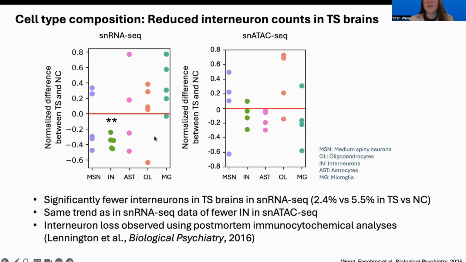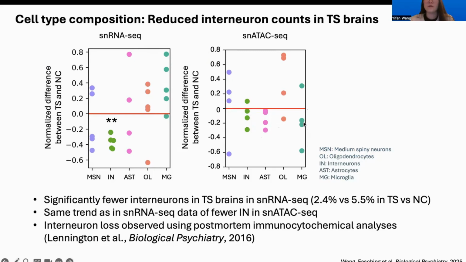With the cell type annotation, we now are able to take a look at the cell type composition, where we observed reduced interneuron counts in the TS brains. So in this left panel here, I am showing the normalized difference between the TS and normal controls for each cell type as marked in the x-axis, and we were able to observe a significant interneuron loss in all of our TS brains compared to the paired controls.